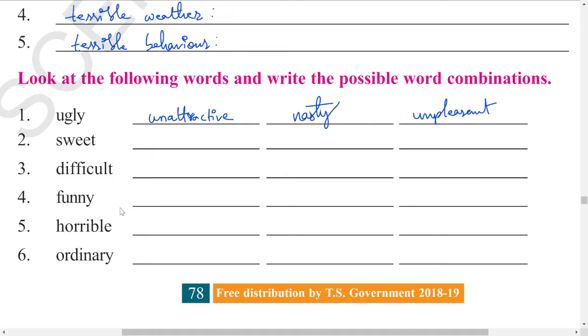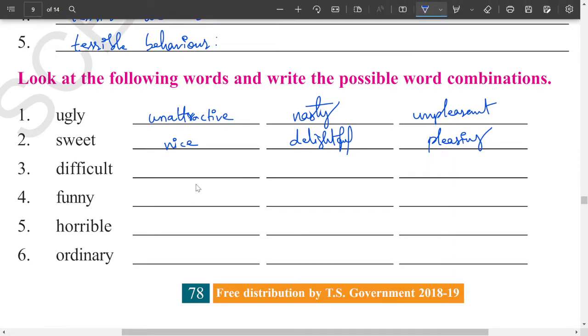Okay, next one, sweet. What do you mean by sweet here? Sweet is, you can go with something as nice, you can go with the meaning of delightful. Okay, next you can also go with the meaning of pleasing. Next one, difficult. What is difficult? Difficult means hard.